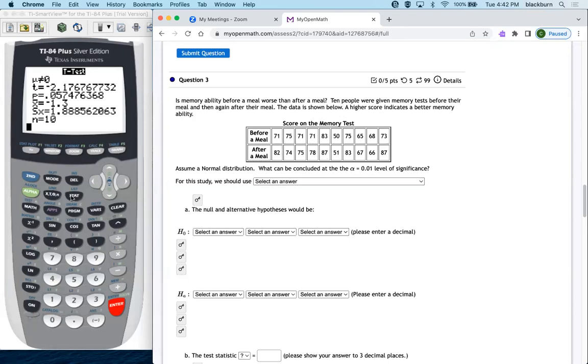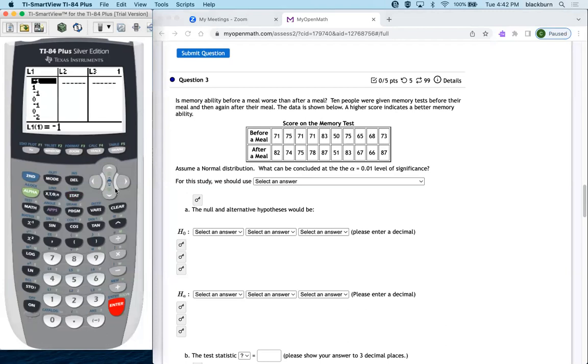So once again, I'm going to go stat, edit. I'm going to calculate the differences in my head and put those in. So the first one, 71 minus 82, negative 11. Second one, 75 minus 74 is 1. And so on.